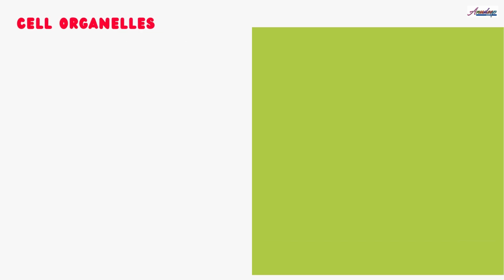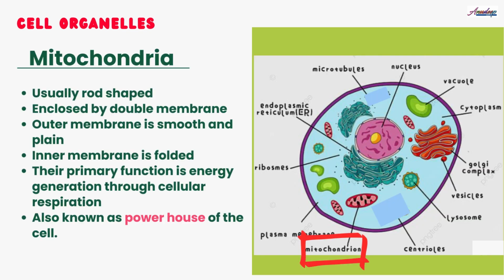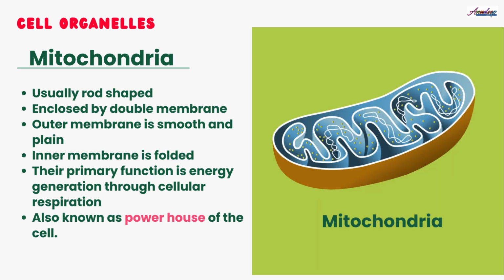Now we will discuss the cell organelles which are present in the cell. First is mitochondria. Mitochondria are usually rod shaped and enclosed by a double membrane. If we see its detailed structure, the outer membrane is smooth and plain, while the inner membrane is folded, called cristae. Cellular respiration takes place in mitochondria, due to which energy is released, and as mitochondria produce energy, they are called the powerhouse of the cell.